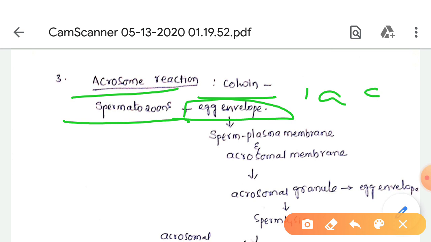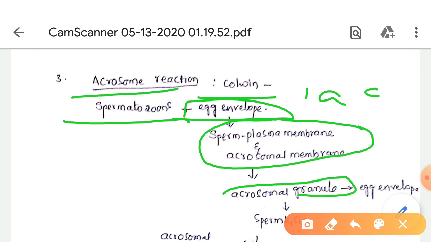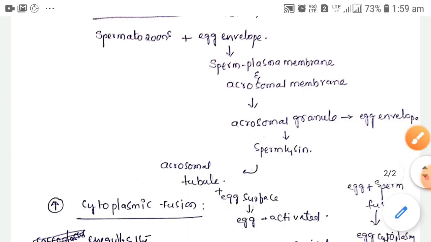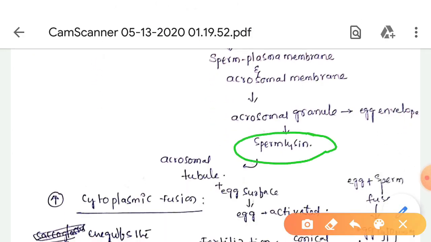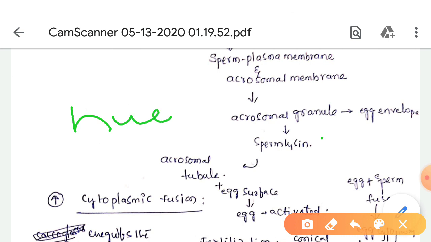The acrosomal membrane joins with the plasma membrane around the margin of the opening. At this time the acrosomal granules are released into the egg envelope. These acrosomal granules contain sperm lysin. The function of sperm lysin is to help dissolve the egg envelope. Now the center of the acrosomal membrane reaches nearer the nucleus and grows towards the egg surface as a thin tube called the acrosomal tubule.